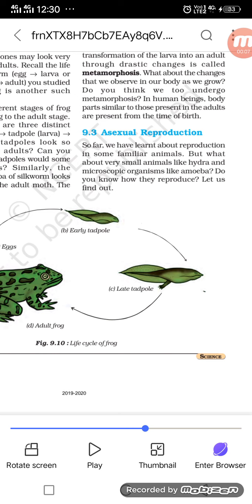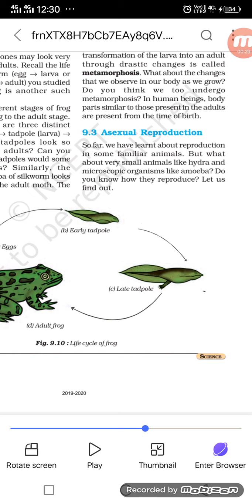So, in the previous session, we had completed metamorphosis and the different changes involved in the frog. Today we will learn about asexual reproduction, where we will discuss budding and which organism is involved in budding, and regeneration, which I already discussed during the previous session. So, let's know about asexual reproduction.